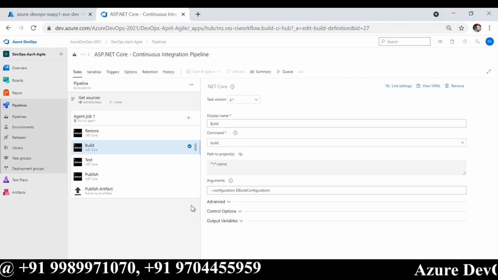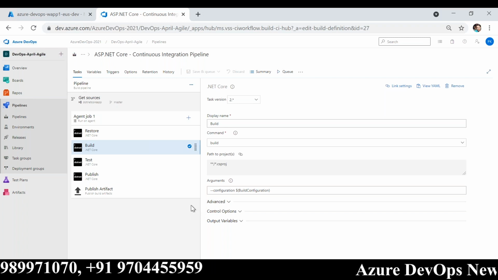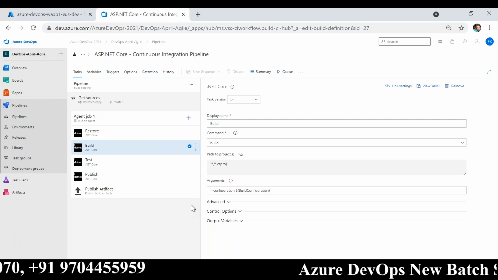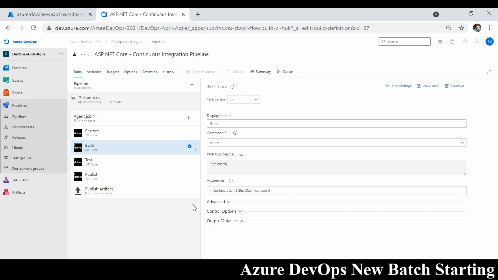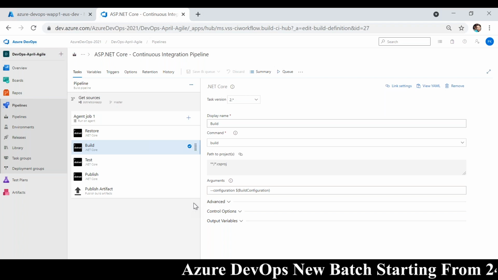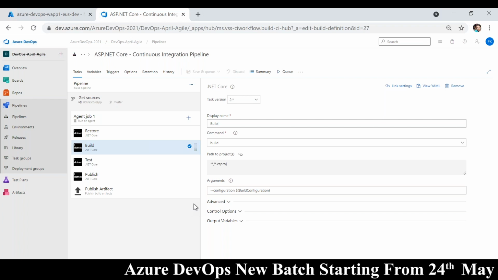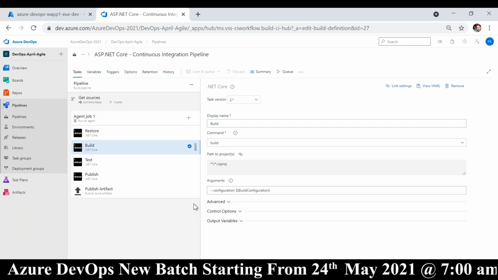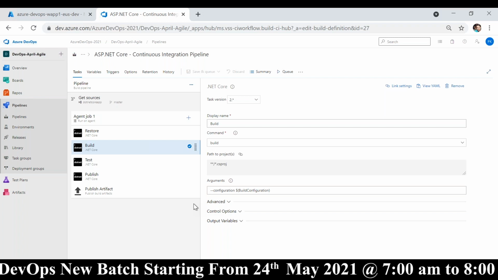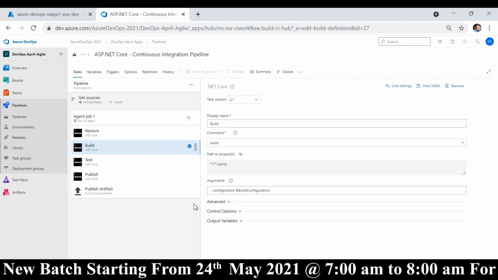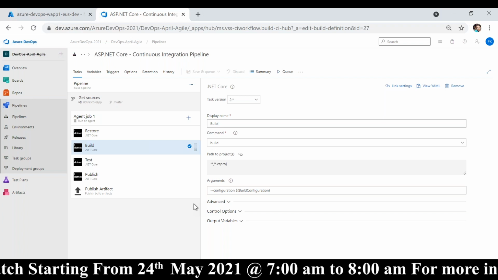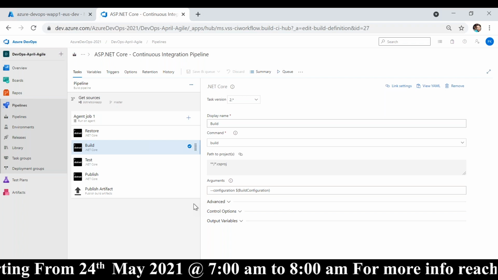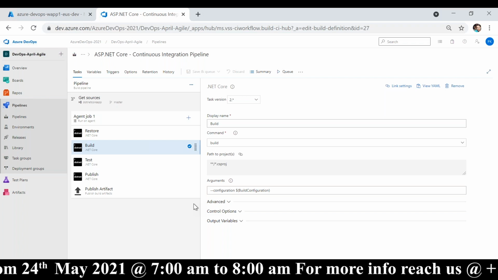PowerShell is to write some kind of logic. YAML is not for logic. You cannot write logic with YAML. Of course, there are some very minor logics that you can write, but not complicated ones. But PowerShell is very extensive. You can do anything that you would like to do within PowerShell. So you should not compare PowerShell with YAML.